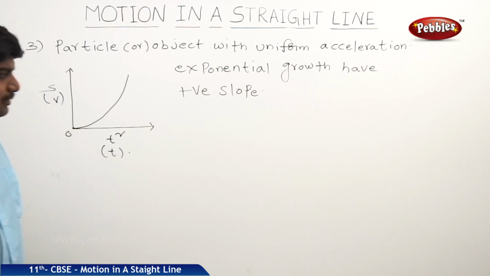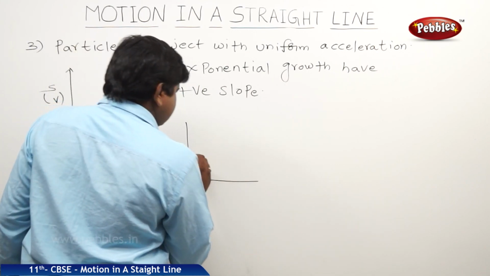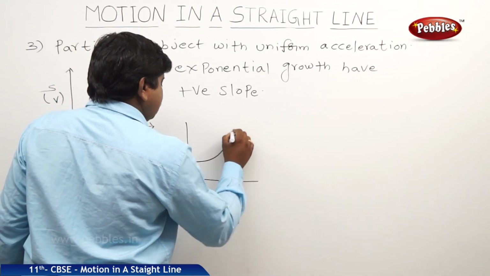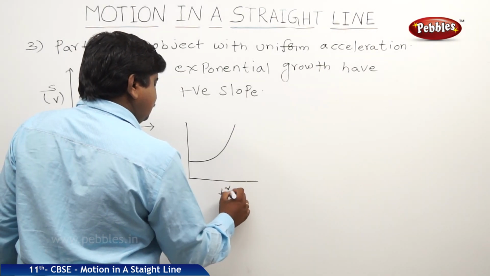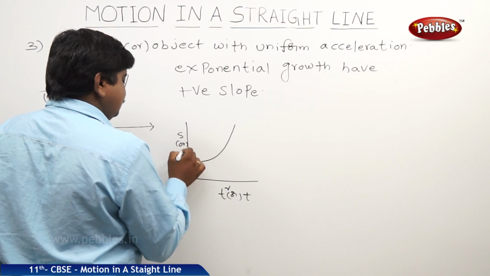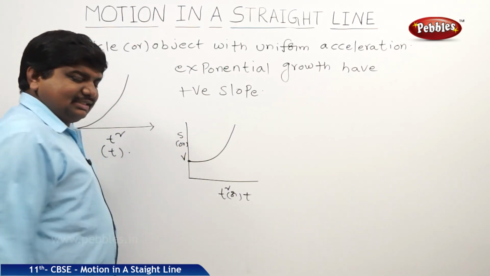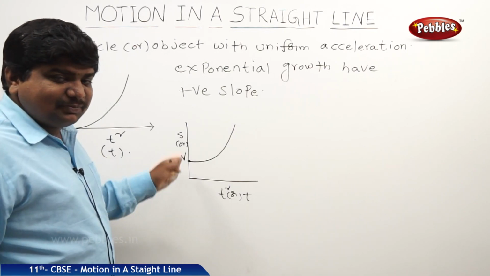But if the initial velocity or displacement is not 0, then the graph is like this. Again, it is t square or t, whether it is s or v. So the intercept on the y-axis gives the initial velocity or initial displacement of the body.